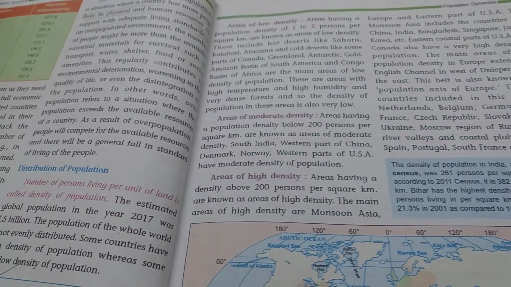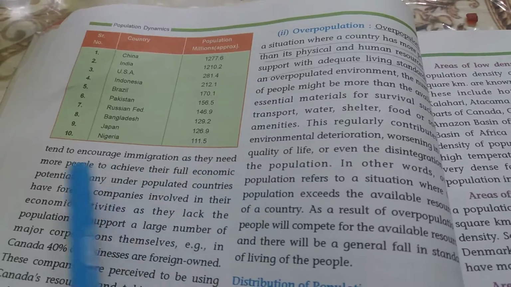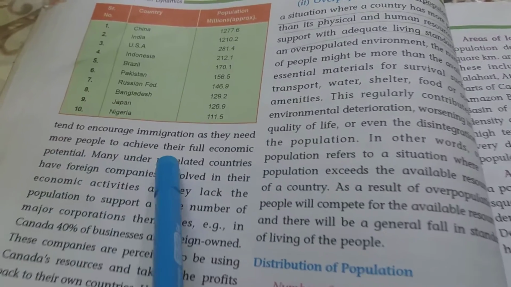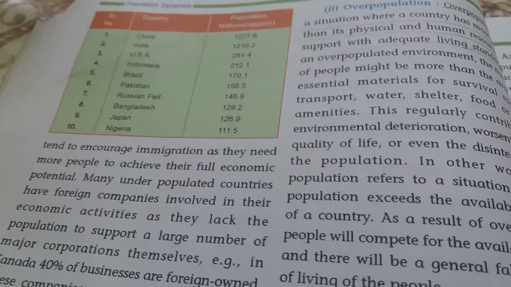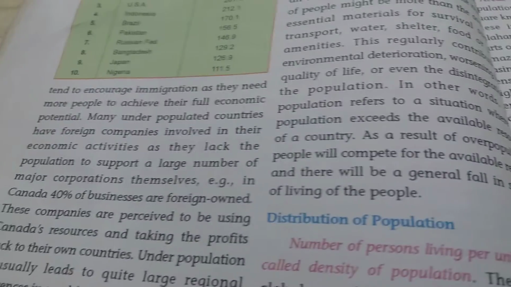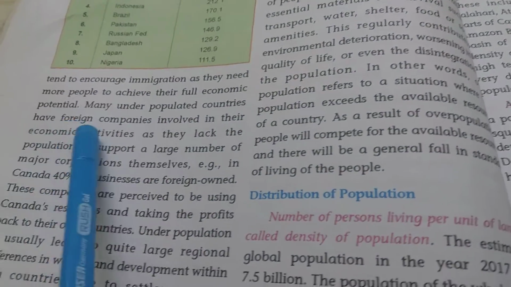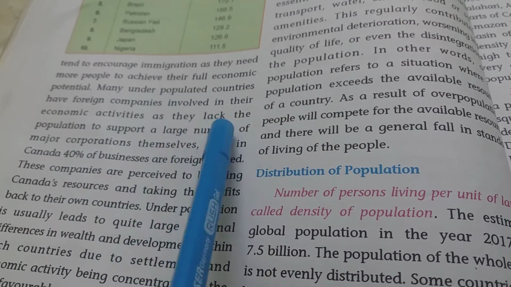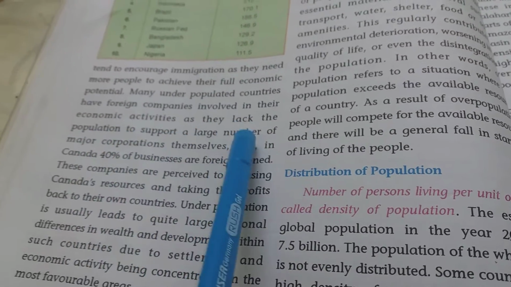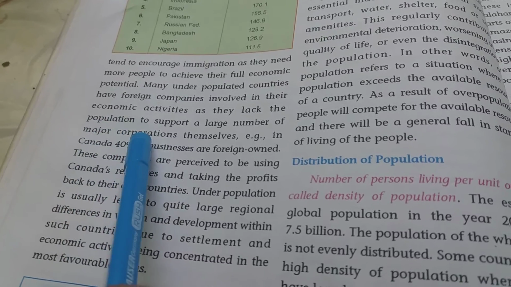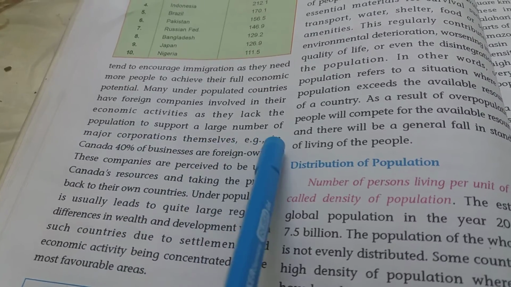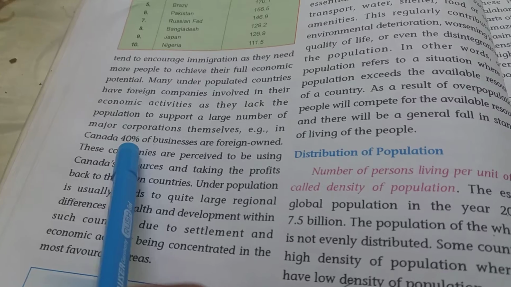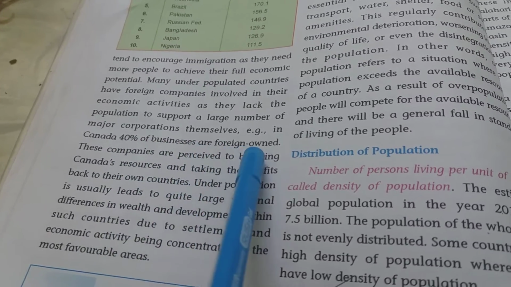Underpopulated countries tend to encourage immigrants as they need more people to achieve their full economic potential. Many underpopulated countries have foreign companies involved in their economic activities as they lack the population to support a large number of major corporations themselves. Example, in Canada, 40% of businesses are foreign owned.